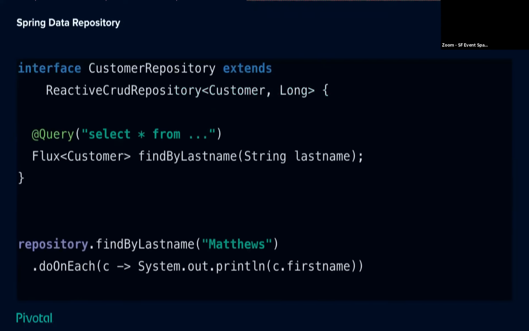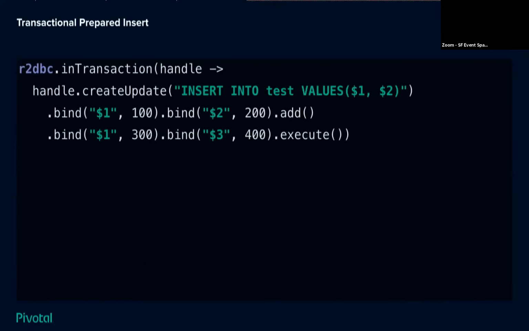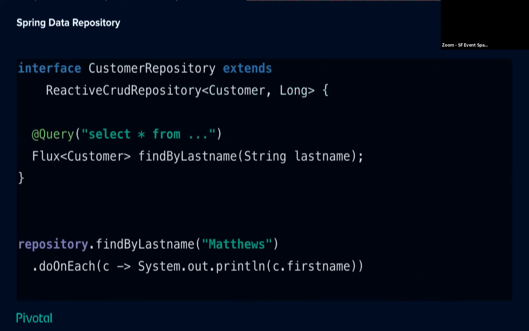And maybe you're not even a fan of doing this, right? This is still pretty JDBC, really down in the depths of doing SQL and things like that. Most of us these days don't do that. Most of us use repositories like Spring Data repositories or JPA repositories. What we want is a type where I can say find by last name, passing in a last name, and it's just going to return to me a stream of all of these customer things, right?